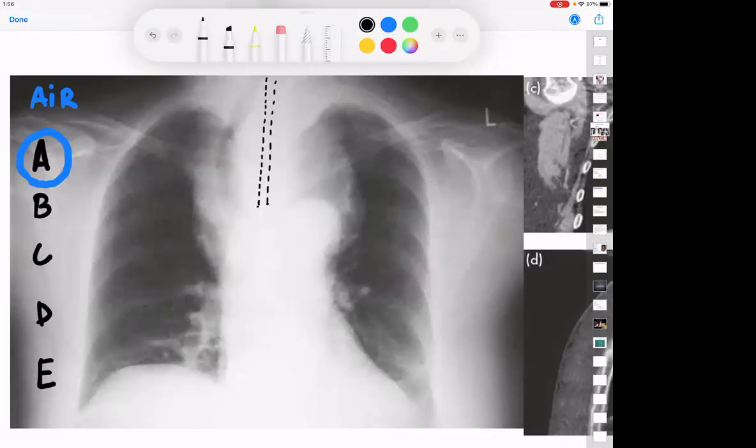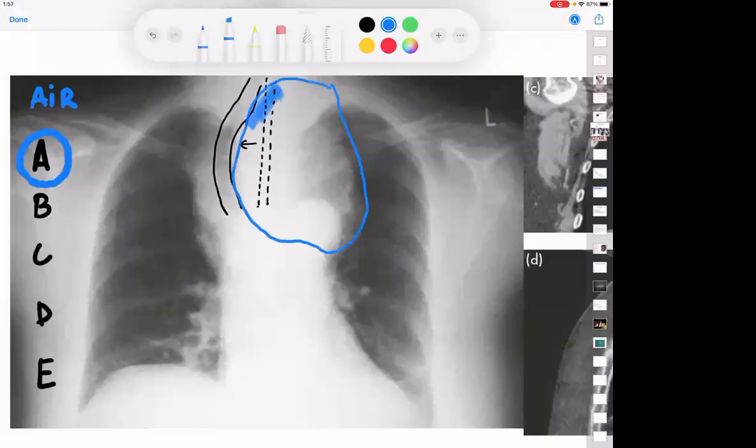If the trachea has been deviated to one side, like in this one, you can see the tube is deviated to one side. That obviously means there is something giving a push to the trachea. If something is pushing the trachea, we immediately identify that there is something by the side of the trachea, coming from the neck to the chest.